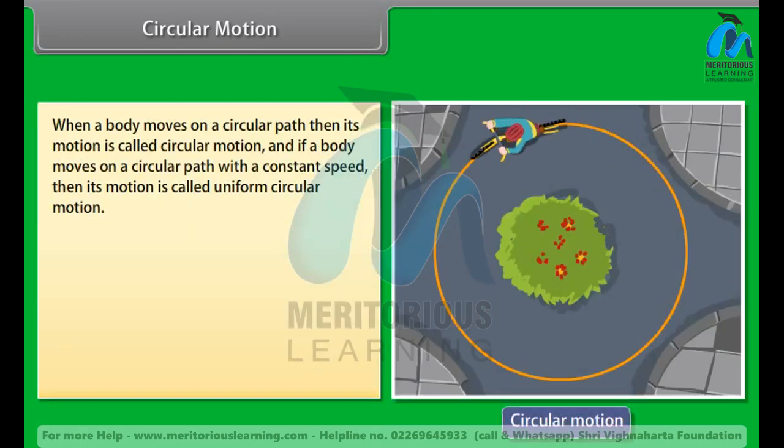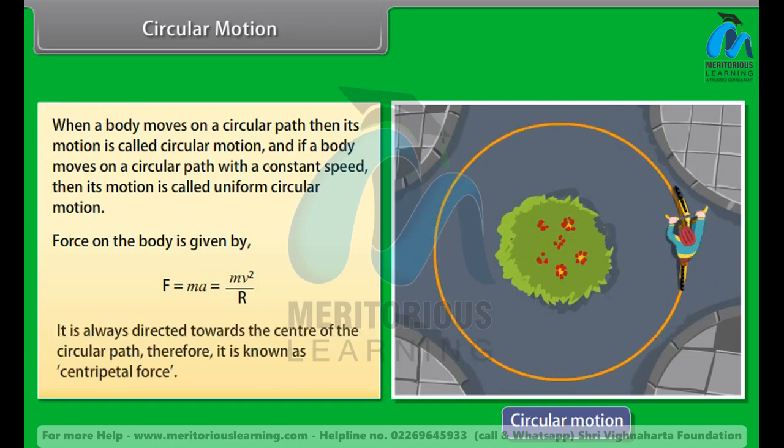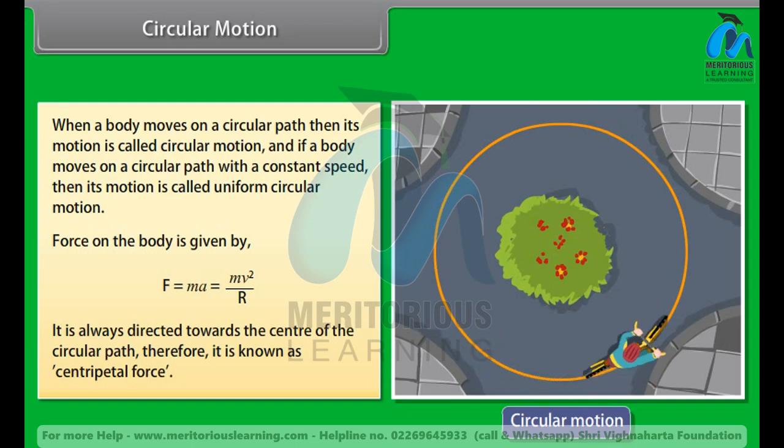When a body moves on a circular path, its motion is called circular motion. And if a body moves on a circular path with a constant speed, then its motion is called uniform circular motion. The force on the body is given by F = ma = mv²/r. It is always directed towards the center of the circular path. Therefore, it is known as centripetal force.